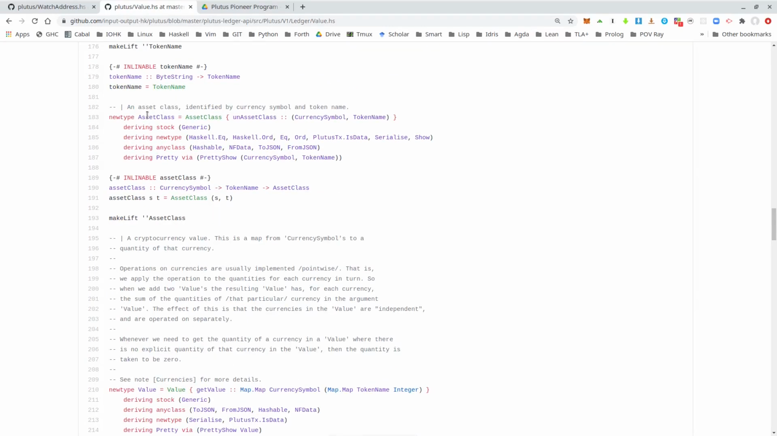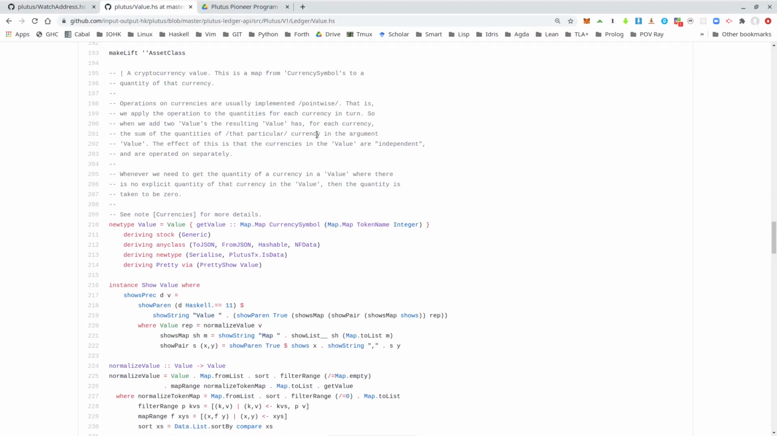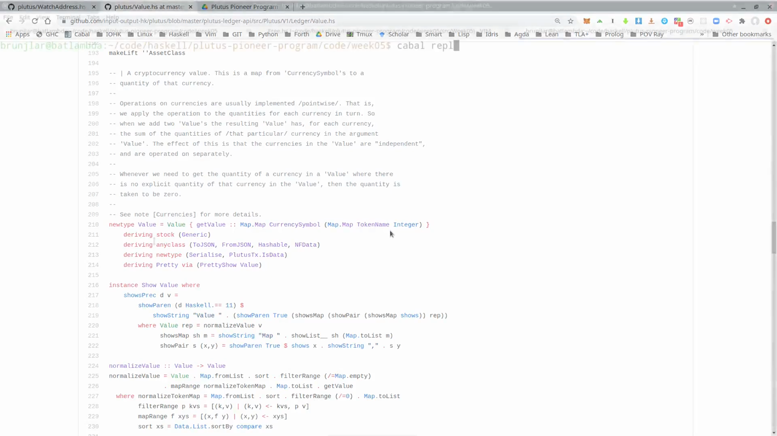We have this new type AssetClass, which is a wrapper around a pair consisting of a currency symbol and a token name. So ADA or Lovelace will be one asset class, and custom native tokens will be other asset classes. And this map from currency symbol to map from token names to integers is equivalent to a map from asset classes to integers, which means that a value just says how many units of each asset class are contained in it. Let's start the REPL